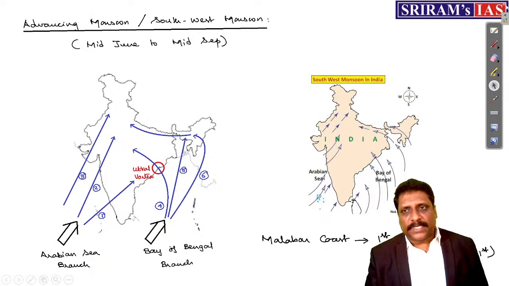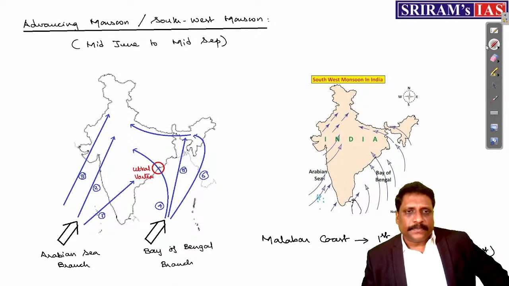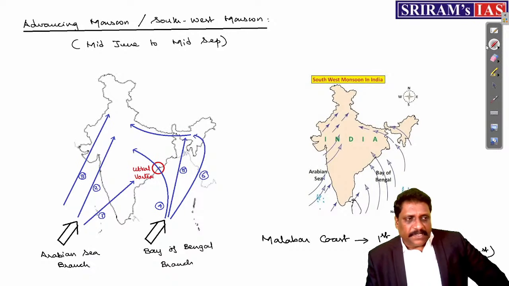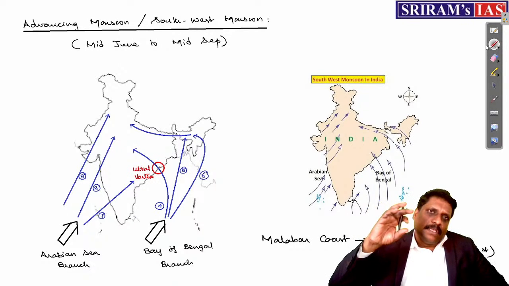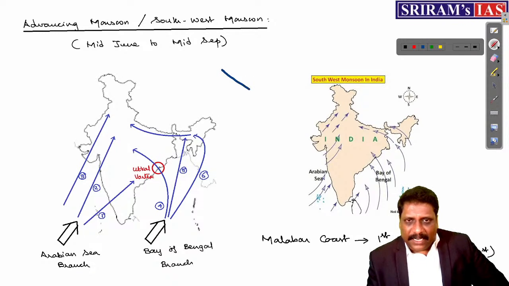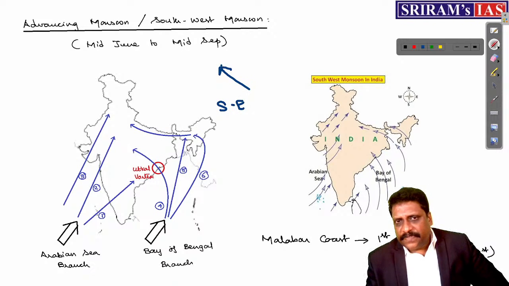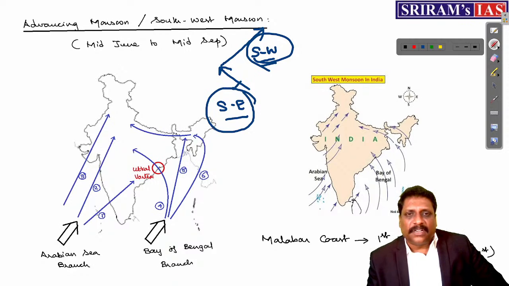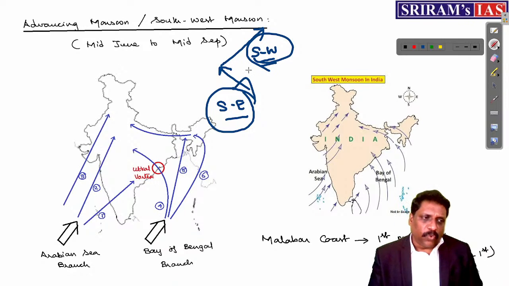What is southwest monsoon as a mechanism? We have already read. When I say southwest monsoon as a mechanism, my dear friends, it is all about the deflected trade wind. The southeastern trade of the southern hemisphere, when it enters the northern hemisphere under the effect of Coriolis force, gets deflected towards the right and flows as southwest monsoon. So southwest monsoon is nothing but the deflected trade wind of the southern hemisphere, that we know.